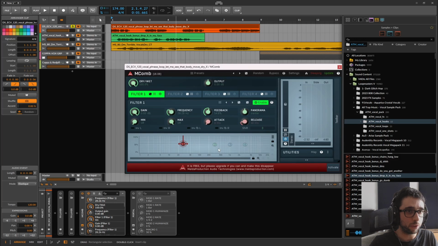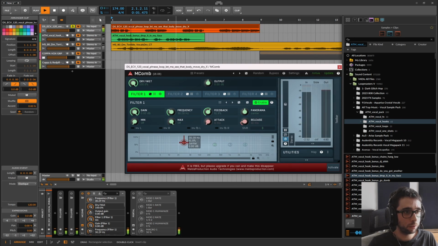And make crazy sound, like pitching stuff and more computer vocal sounding.